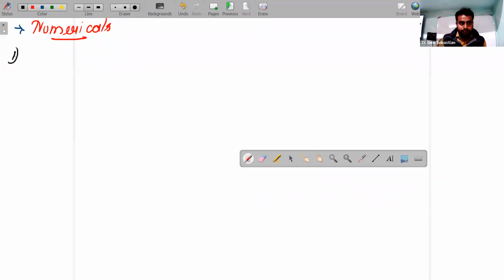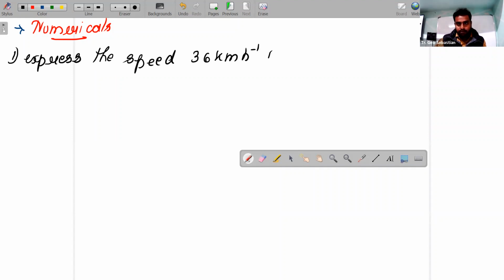First one: express the speed 36 kilometer per hour in meter per second. This is the term. How will you express?